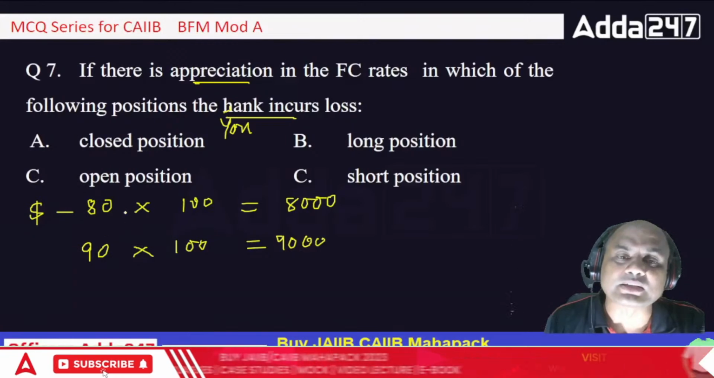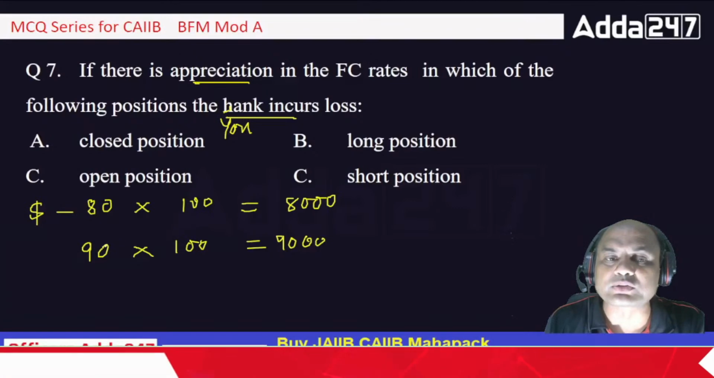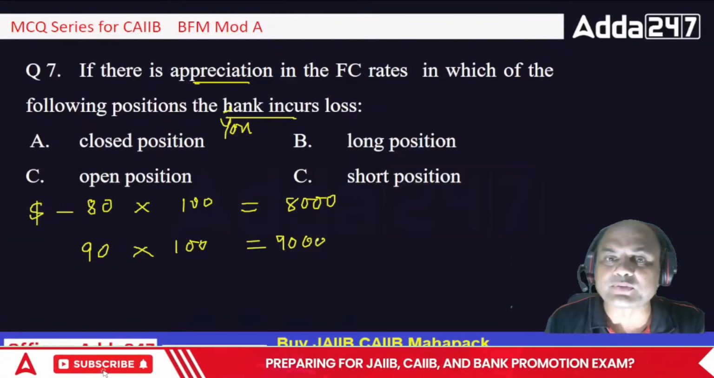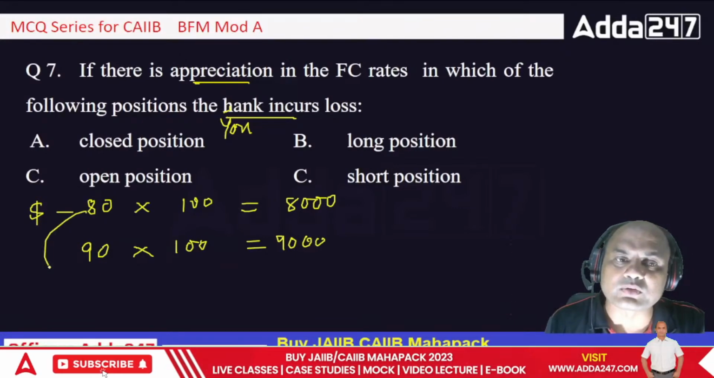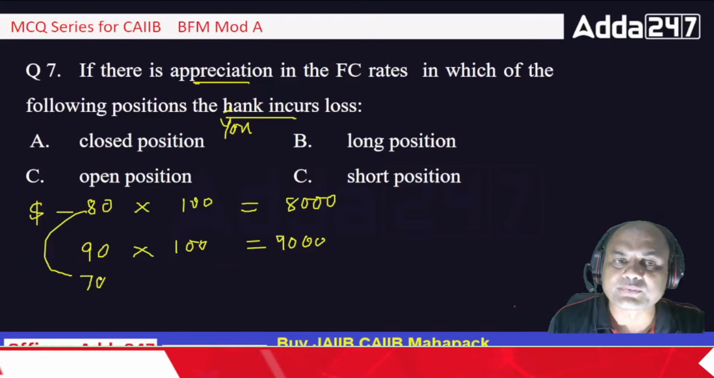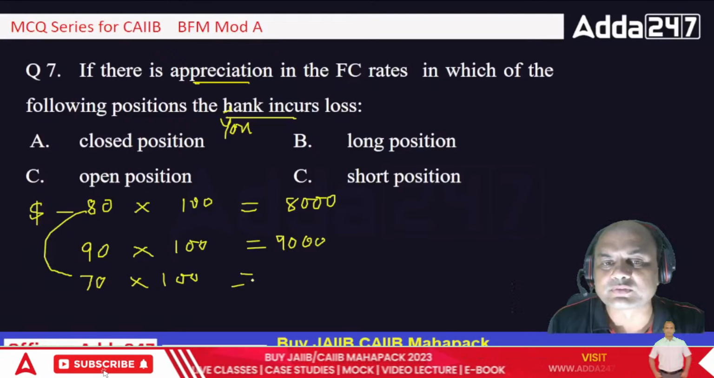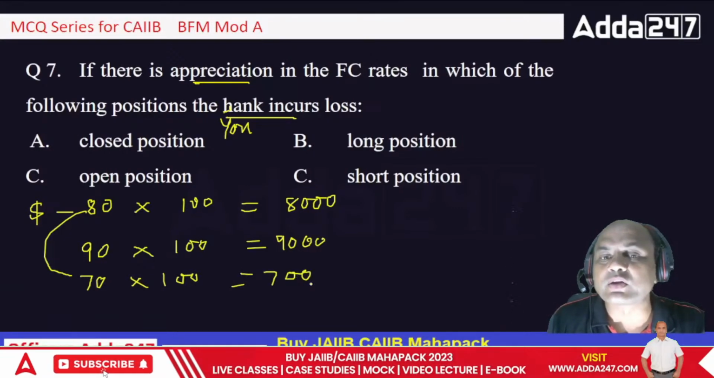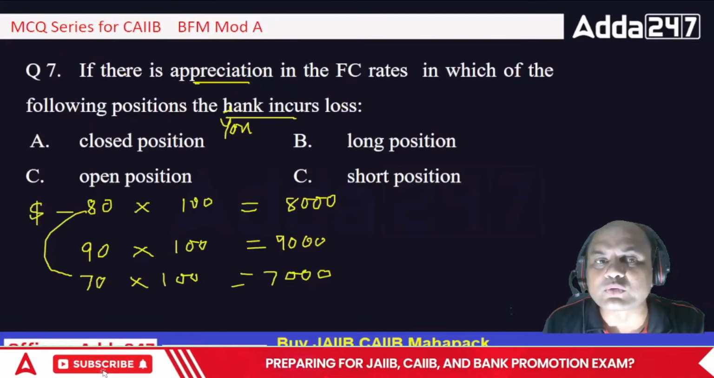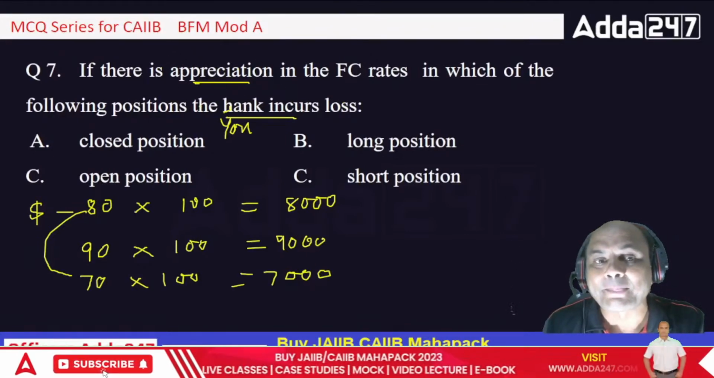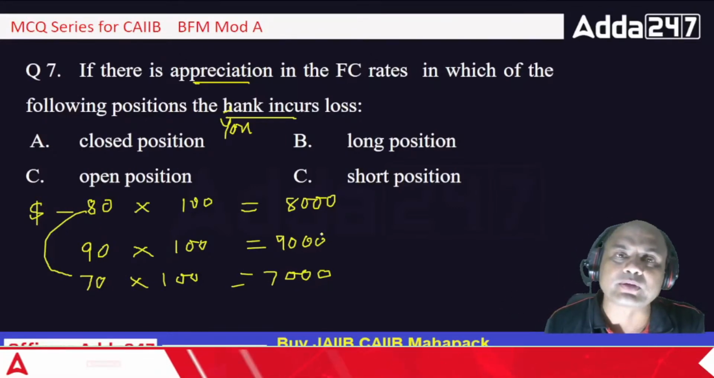Now let's consider this case. You are having the $100. In that case, you have 8,000, and now it goes to 90. You will sell it, so you'll definitely have a profit. Now second case, from 80 the dollar goes to, let's say, 70. Into 100, it is 7,000 now. So here you are having the loss. If the dollar rate goes up, appreciation, and you are having the dollar, you'll be profiting.